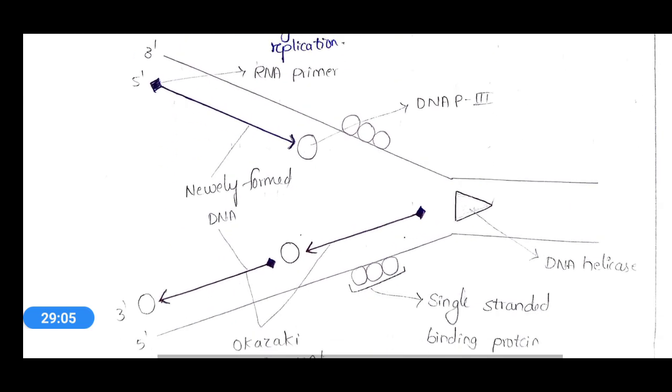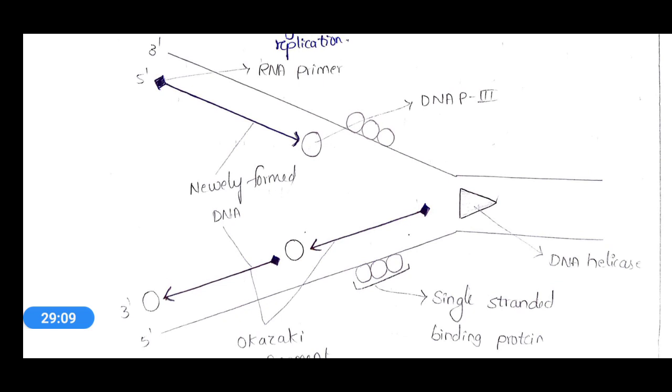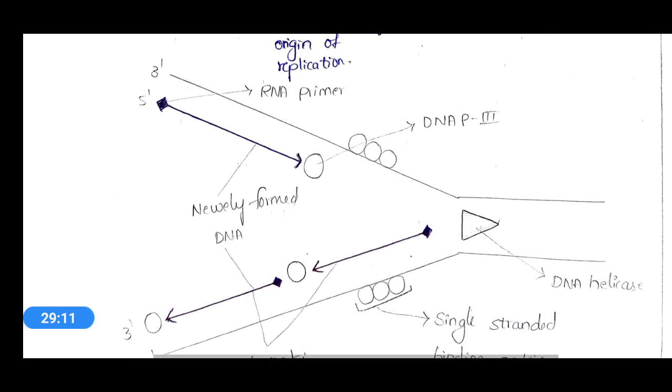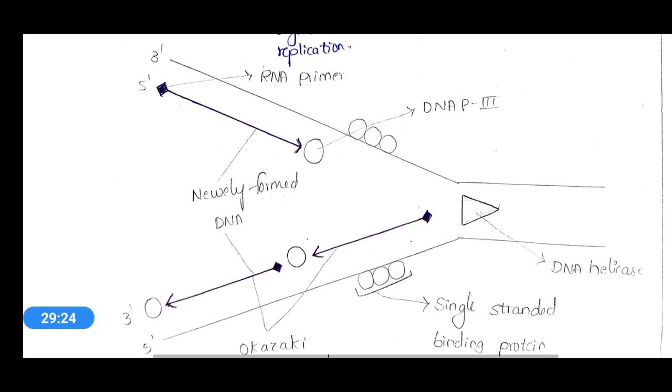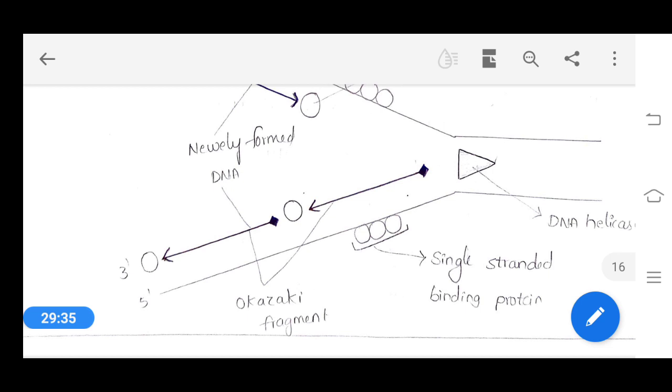If you see this, the leading strand is in the 3' to 5' direction, and in the leading strand a DNA segment will be formed in the 5' to 3' direction, and in the lagging strand the direction will be 5' to 3', and 3' to 5' DNA fragments will be formed.